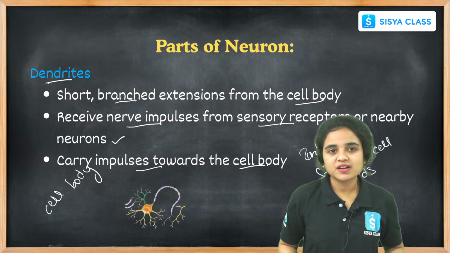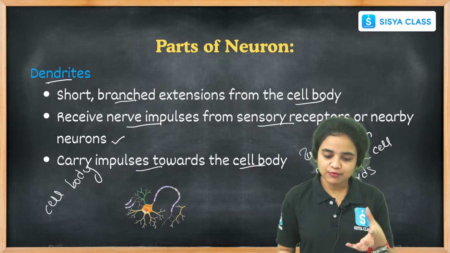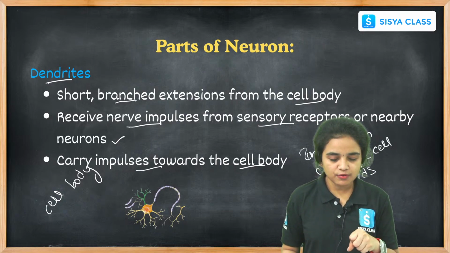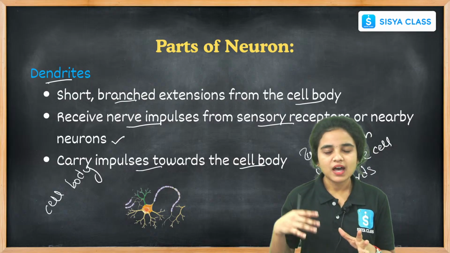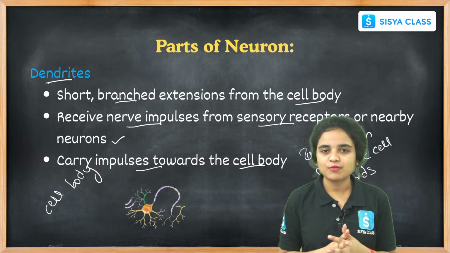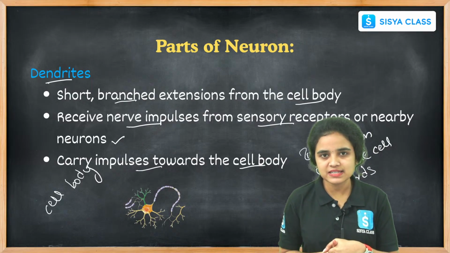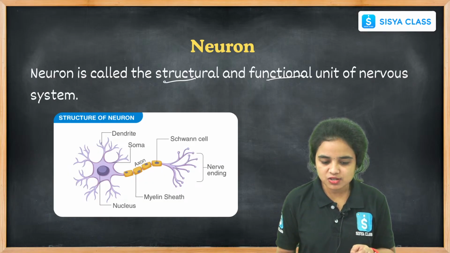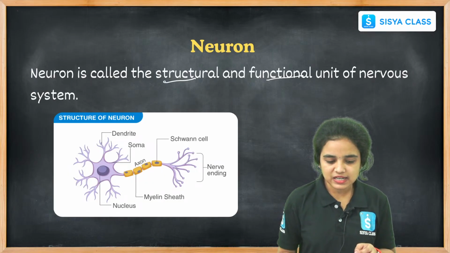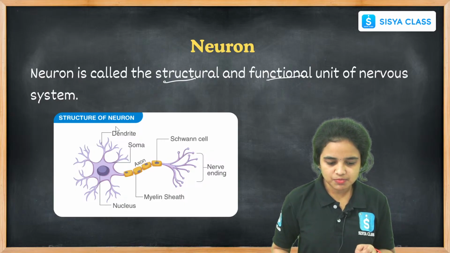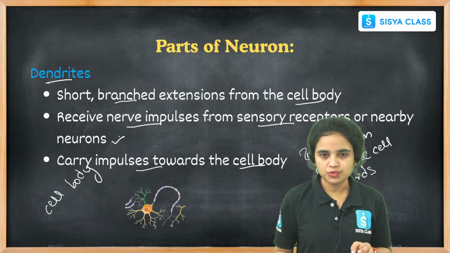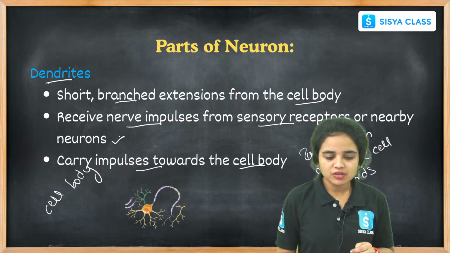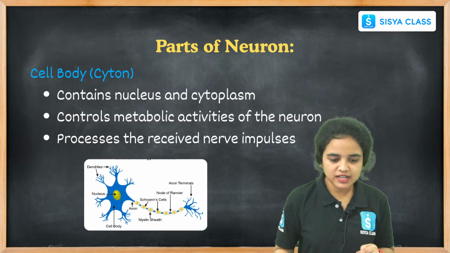It carries the information from one cell towards the next cell body present in the neuron. Okay, this is the structure of the neuron. The neuron contains dendrites. See, this is the dendrites. Dendrites are the network structures present in the nerve system.